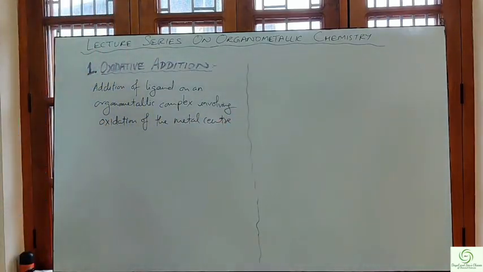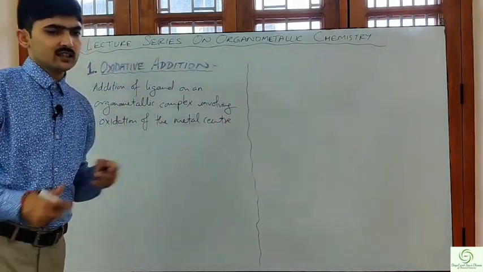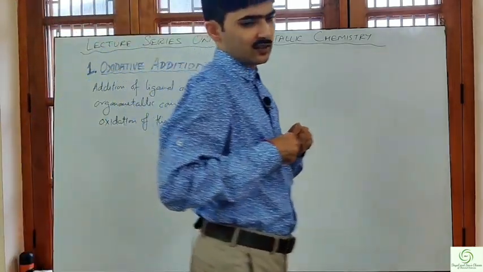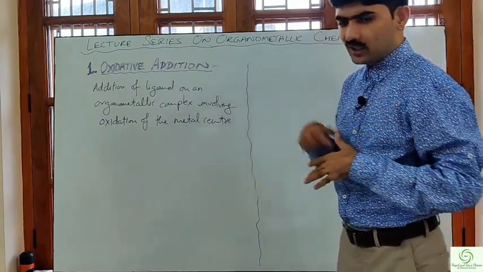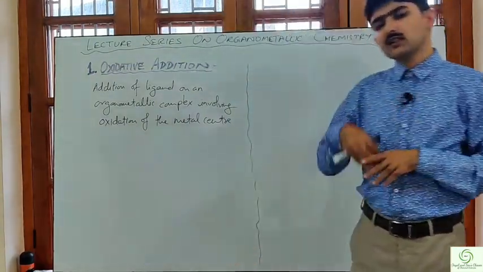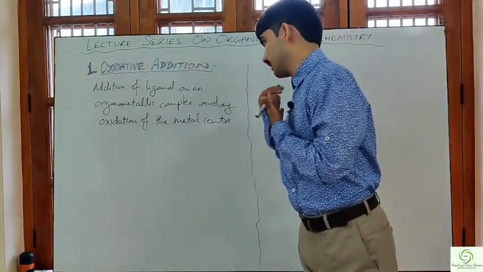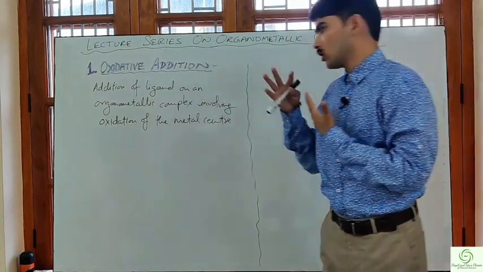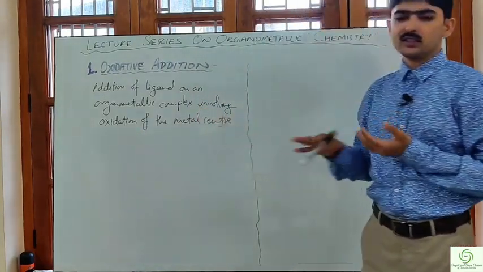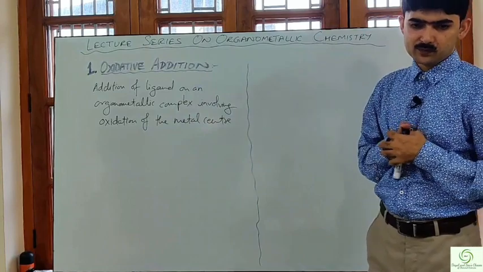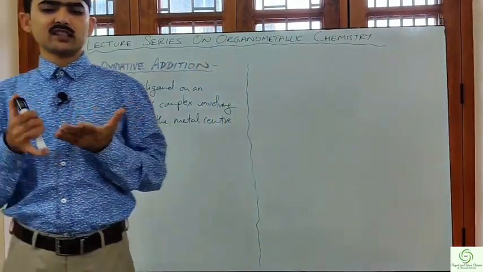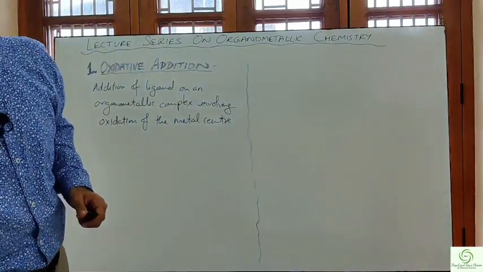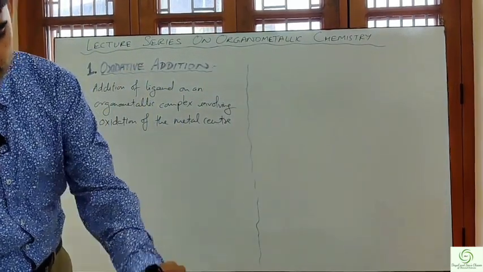So oxidative addition is the addition of ligands in an organometallic compound or complex or a transition metal complex involving oxidation of the metal center. Now the question arises, what is the necessary condition for oxidative addition to occur?